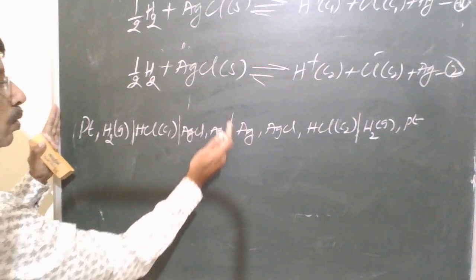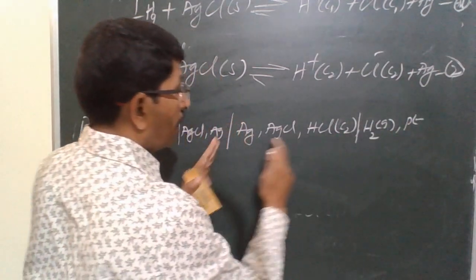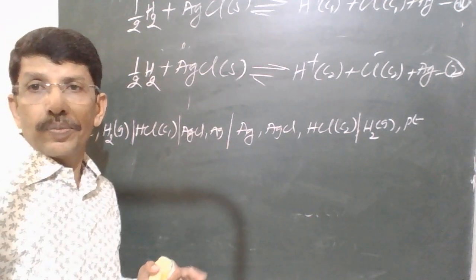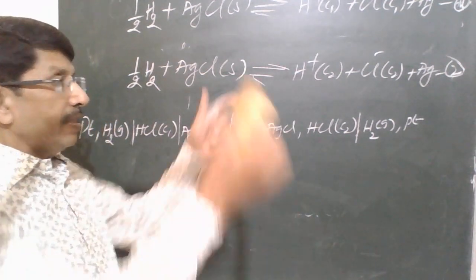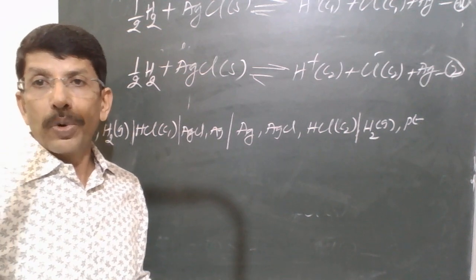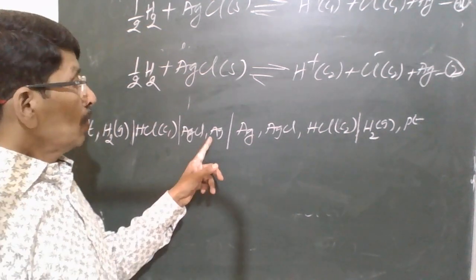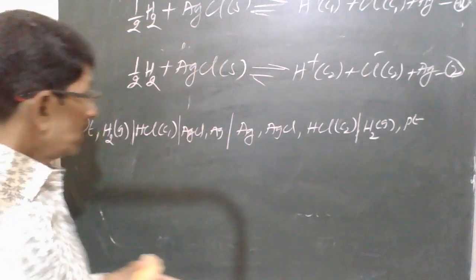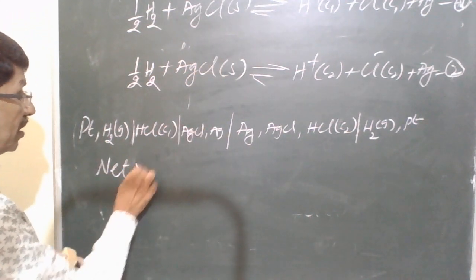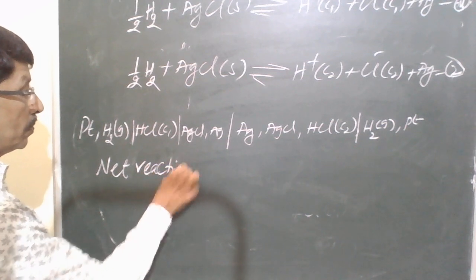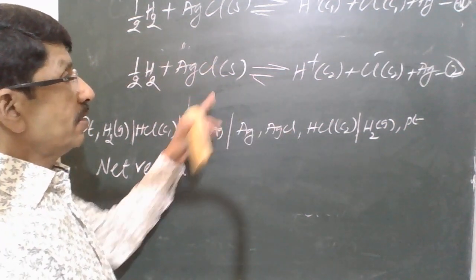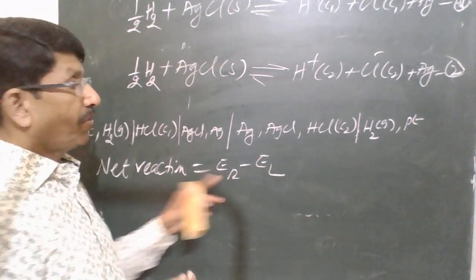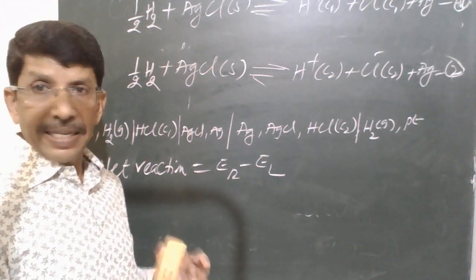No, this is one cell, these are the cells. Look how they are written. So when we connect like this externally, these cells send current in opposite direction, right? So when we connect these two cells in this way, what will be the net reaction here? EMF of this cell will be E right minus E left.